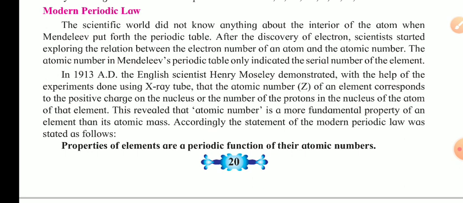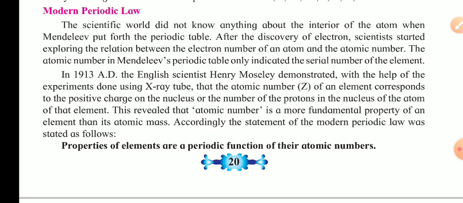Whereas this scientist, who gave the modern periodic classification, changed this concept completely, because when he started to classify the elements, atomic numbers were known to scientists. In the earlier era, the electrons or the internal part of the atom were not known, as science was not developed that much.